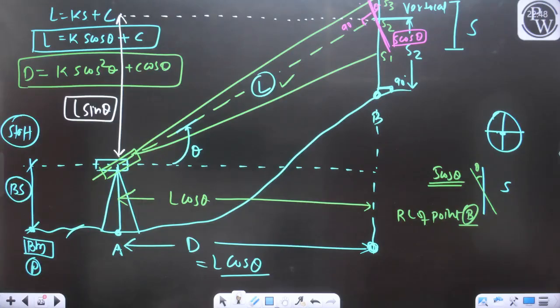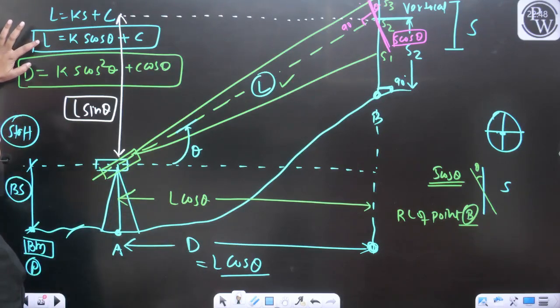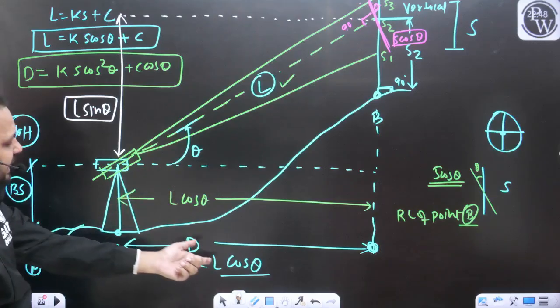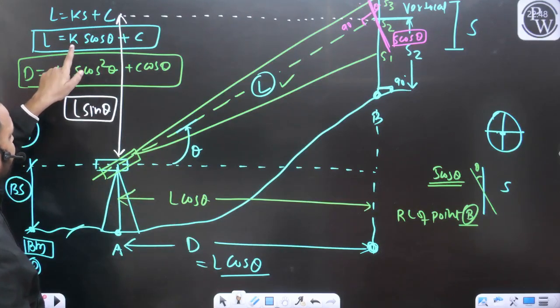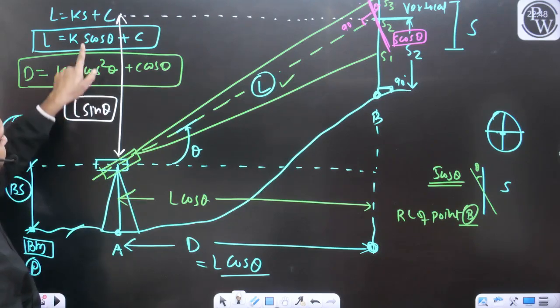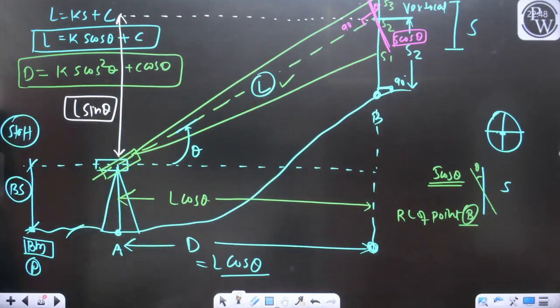How will we get cos square theta? Dear, D is equal to L cos theta. This is the value of L. D will be equal to L cos theta. You need to multiply with the cos theta. Ks cos theta into cos theta will be equal to Ks cos square theta, plus C into cos theta will be equal to C cos theta.